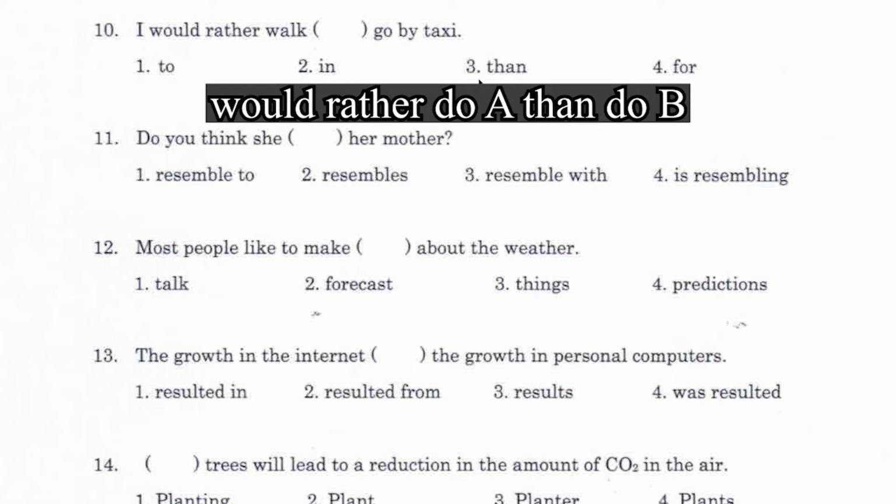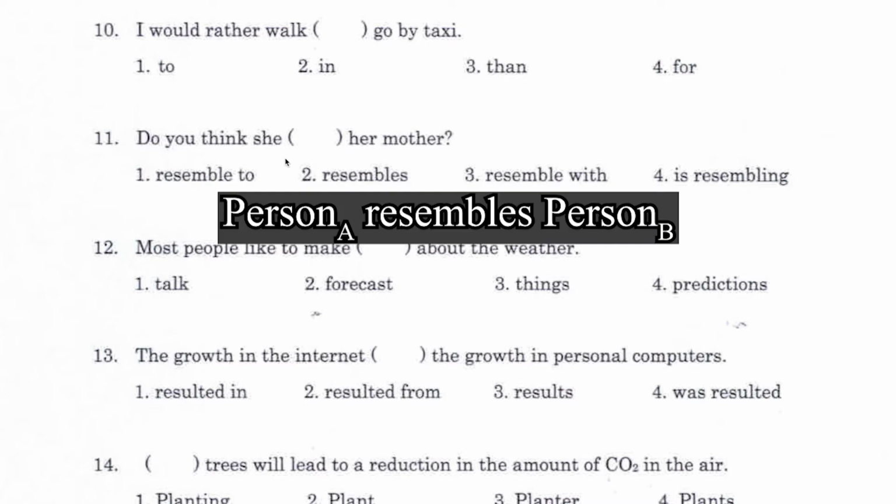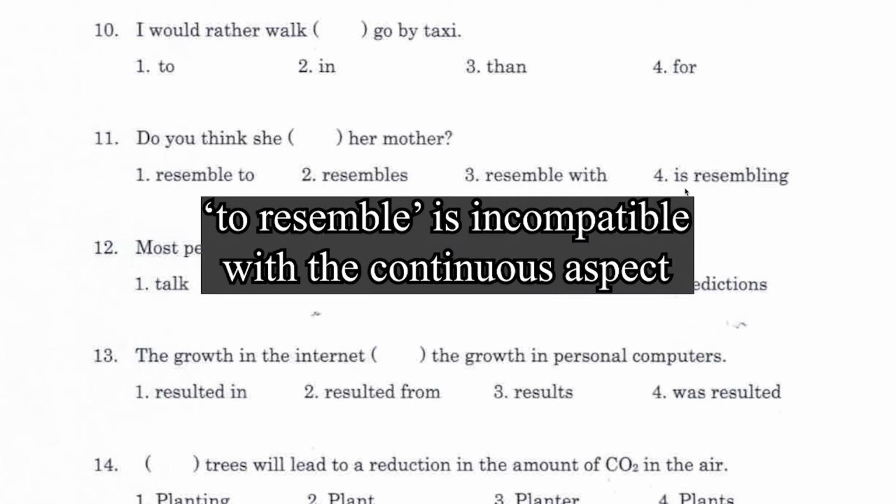So number 3, than. Number 11, do you think she resemble with, is resembling her mother? The verb to resemble is a transitive verb, so it doesn't want any prepositions after it. So number 1 and number 3 are incorrect. And number 4, is resembling, sounds odd because to resemble doesn't express a continuous action. So I would say number 2, do you think she resembles her mother?